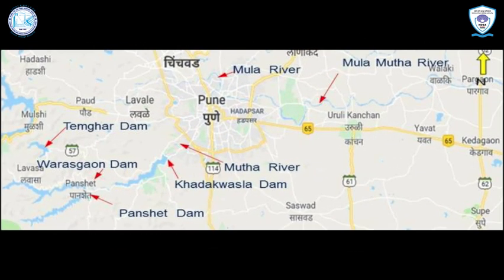Dam break analysis for Khadakwasla irrigation system. Khadakwasla Irrigation Division, Government of Maharashtra, Pune has proposed to carry out dam break studies and emergency action planning for Khadakwasla irrigation system for assessing the flooding impact of dam breach event in downstream areas. Khadakwasla irrigation system is a multipurpose irrigation system and comprises 4 dams, namely Panshet, Varasgaon, Temghar and Khadakwasla. The study area is a part of Bhima Basin, which is a sub-basin of River Krishna.